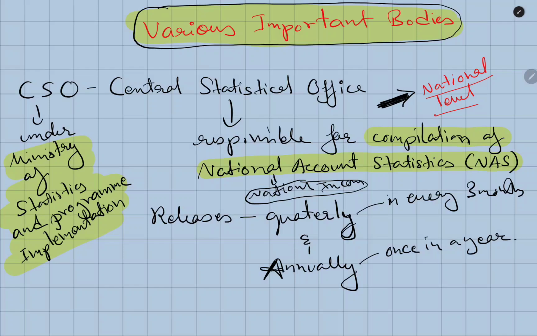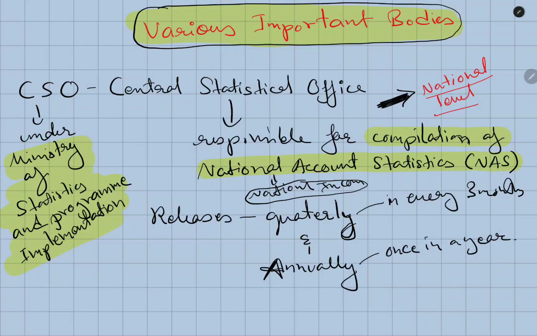And what is the period in which the CSO releases the national income? The time is quarterly and annual. Quarterly means once in 3 months, annual means once in a year. So it releases the national income estimates in two phases: one once in 3 months, and another, a major estimate, once in a year.